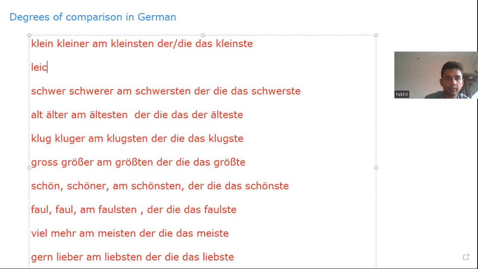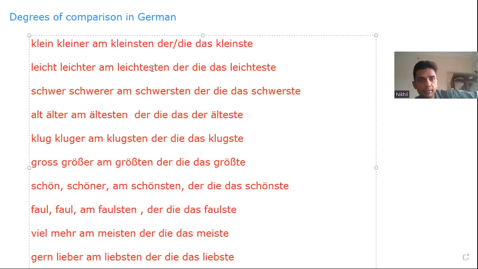Leicht, that's one example. The next step from leicht: instead of -sten, it takes -esten. Leichtesten. Instead of -sten in all the cases, -esten. Here we already have an -esten because it is ending with T. Most of the adjectives ending with T will follow this pattern: -esten, -est. Okay, remember that.